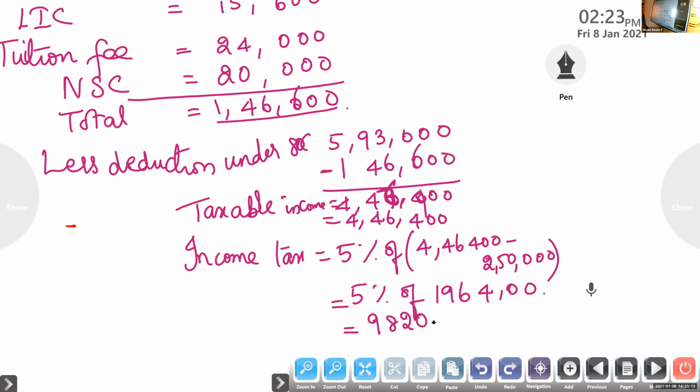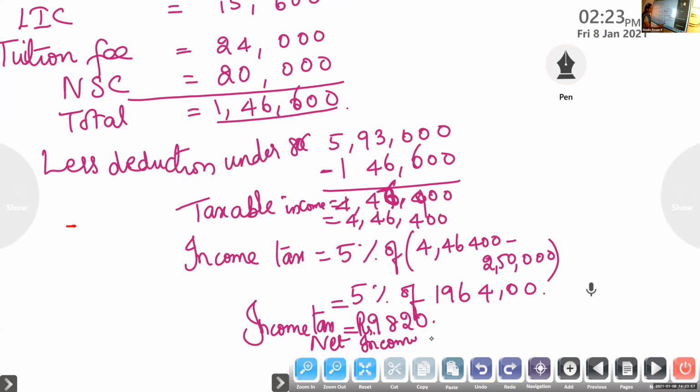Now, under section 87A, we have the tax rebate, isn't it? A tax rebate of rupees 12,500 is given if the taxable income is up to 5 lakh. So here the income tax is rupees 9,820, and here a rebate of 12,500 is given. So whether Ramu will be paying any income tax here? Net income tax will be 0.